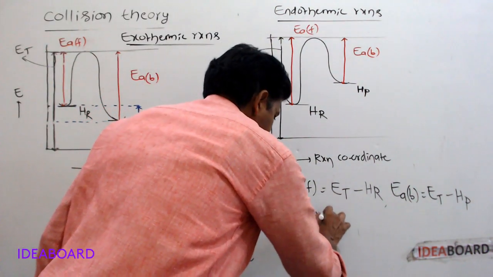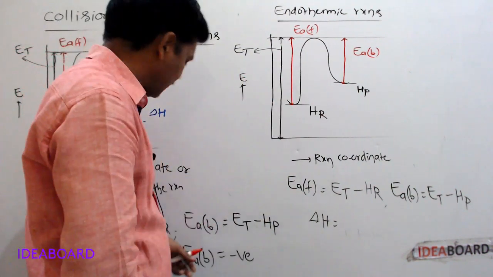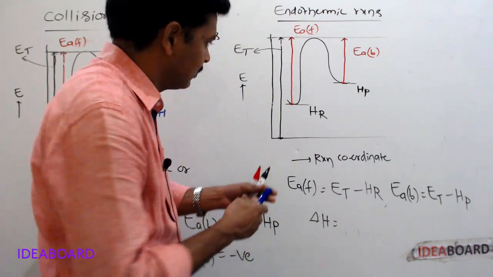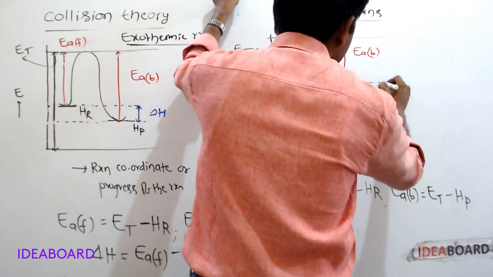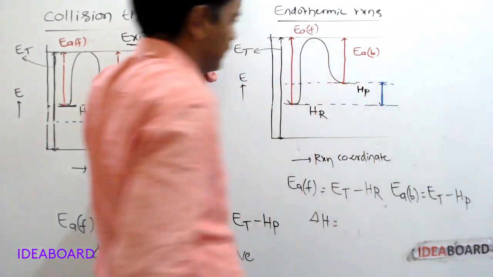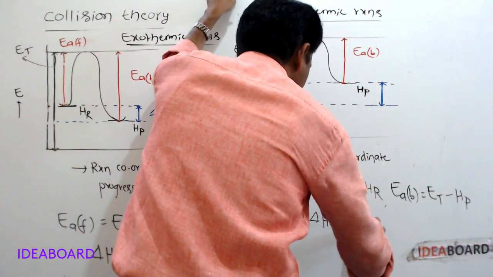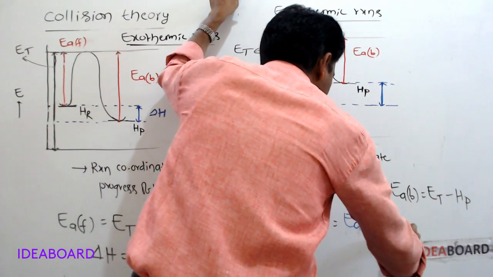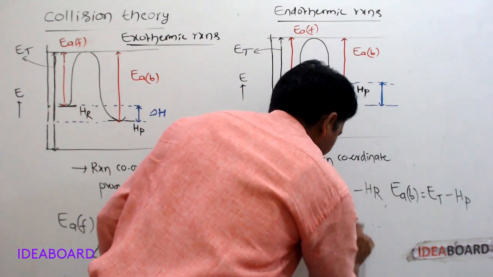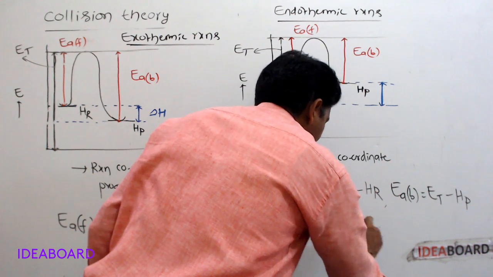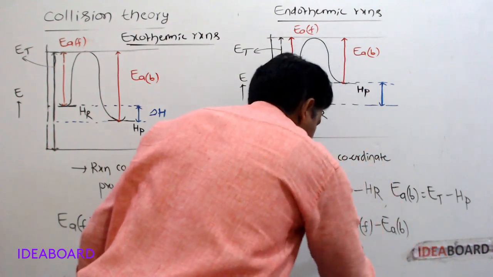Then delta H of this reaction, the enthalpy of the endothermic reaction, is nothing but this energy difference. This energy difference is nothing but E of the forward reaction minus E of the backward reaction, the activation energy of the forward reaction minus the activation energy of the backward reaction.